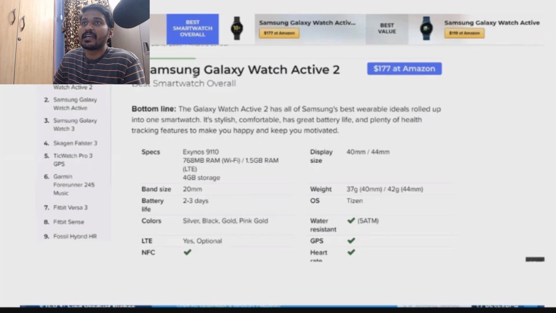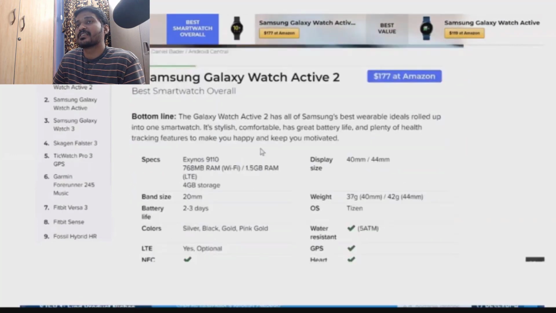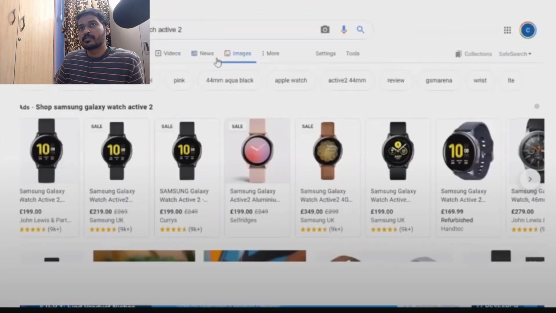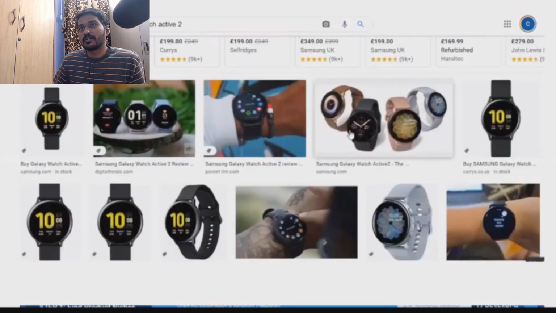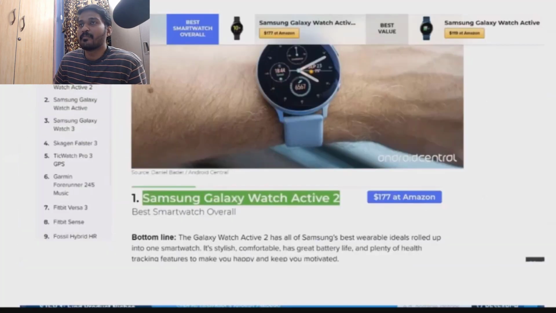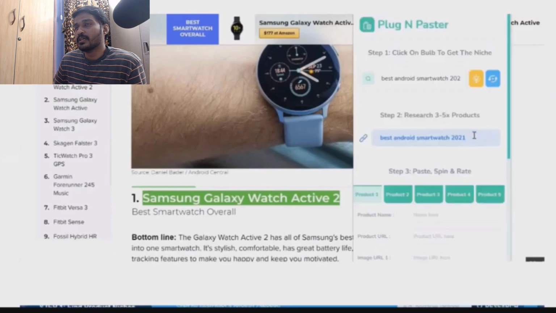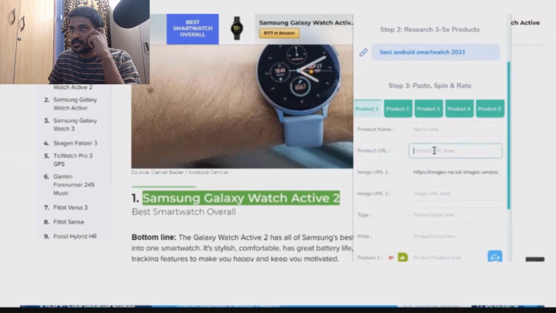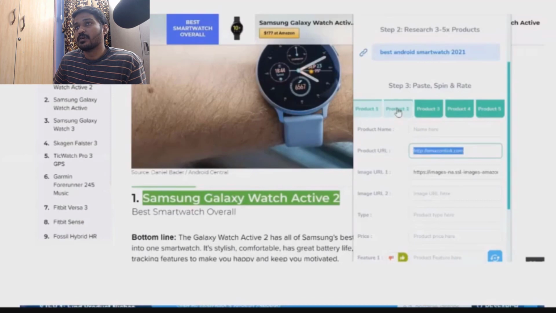So from this I will copy some of the information and paste it into my Chrome extension, right? Now I just go into that images section for that particular keyword and copy some updated image here. I copy this image address and come back to the Chrome extension, and under the product 1 category I just paste that image URL on image URL 1, and the product URL of course is your Amazon affiliate URL, right? So this is the affiliate link.